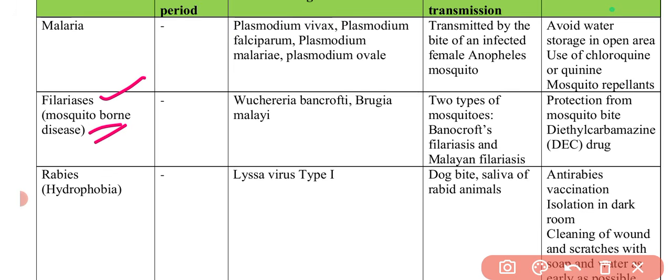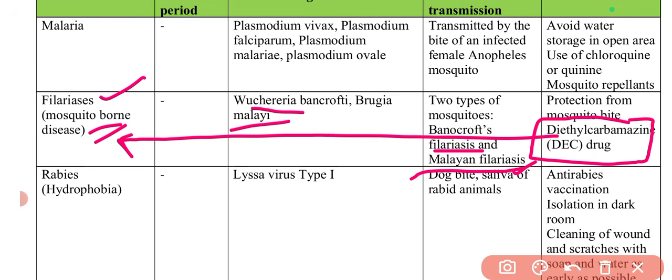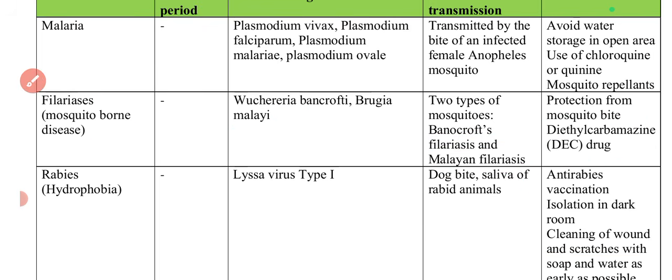Then there is the filariasis condition, which is a mosquito-borne disease. Causative organisms are Wuchereria bancrofti and Brugia malayi. There are two types of filariasis, Bancroftian filariasis and Malayan filariasis. In this, the most important thing is DEC, that is diethylcarbamazine. It is the drug of choice in case of filariasis. This question is asked multiple times, so this is very important. Also, we can protect ourselves from mosquito bites, and similar preventive precautions we can take as we take in malaria.